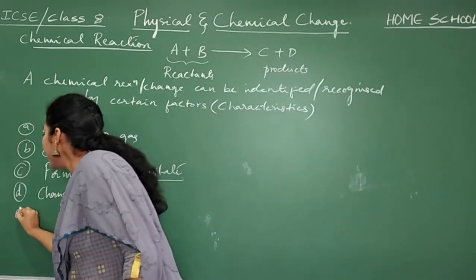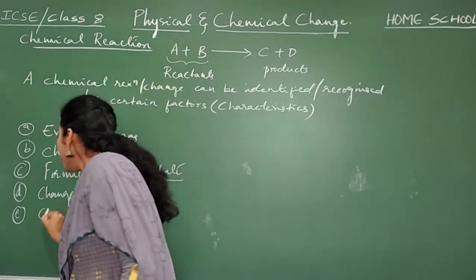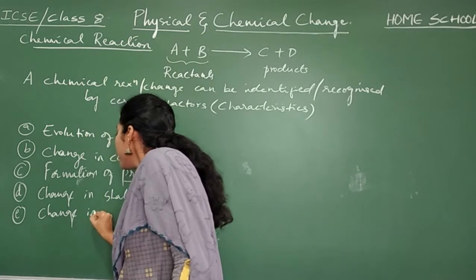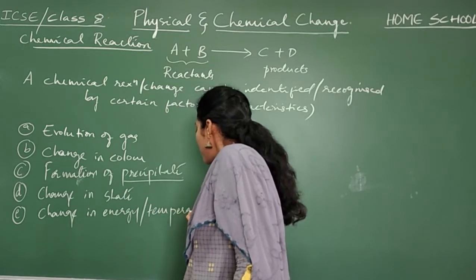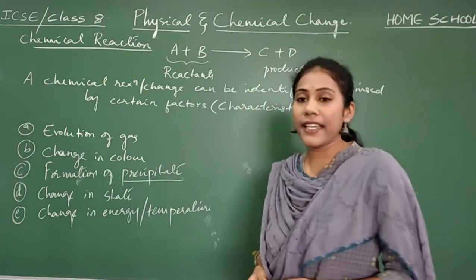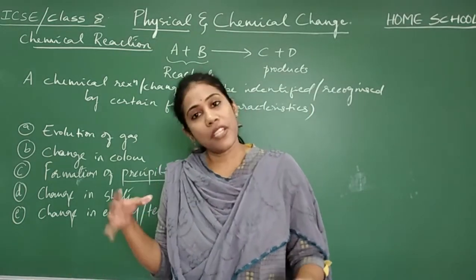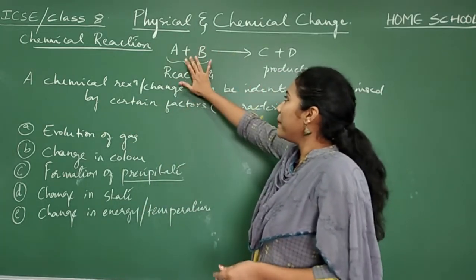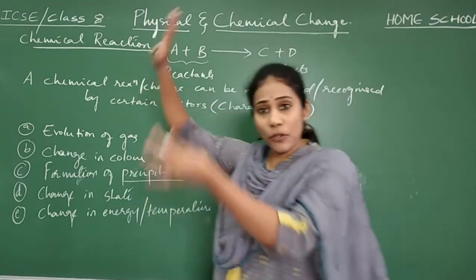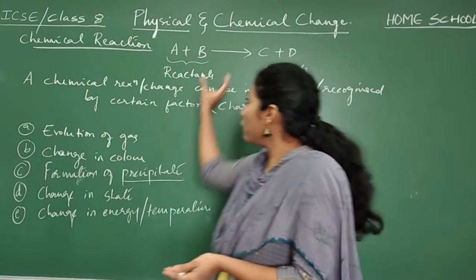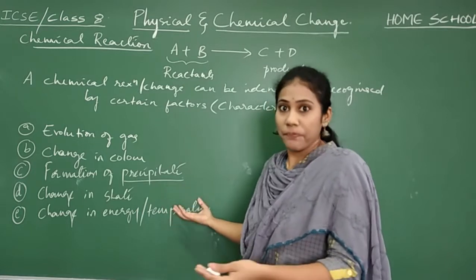Fine. And the next characteristic of a chemical reaction is change in energy or temperature. Whenever a chemical reaction is happening, you will observe a large change in temperature. Sometimes for some reactions, say if A and B have to react, you have to heat. That means temperature has to be supplied from outside. When you supply heat from outside, then only they may react to give new substances. So definitely, a temperature issue is there.